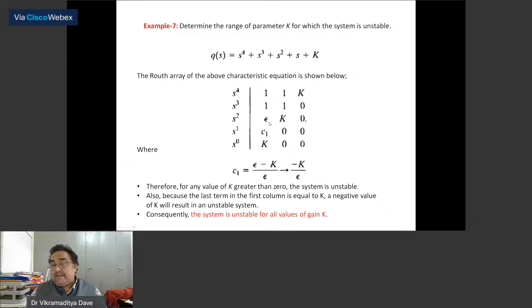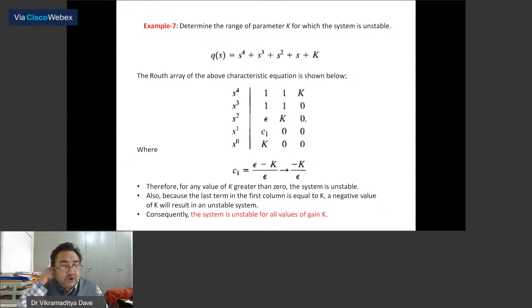So I will substitute it as epsilon, and now I will solve it. (Epsilon minus k) upon epsilon will be my C1, and when I solve the next element it will come out to be k, so I need not worry. Now I have to indicate the sign of C1. So again I apply the limit epsilon tends to 0. It will come out to be minus k upon epsilon. If epsilon is positive, then definitely this whole number is negative for positive k, which indicates that C1 will be negative. So in order for the system to be stable, k should be negative. If the value of k is greater than 0, the system is unstable.